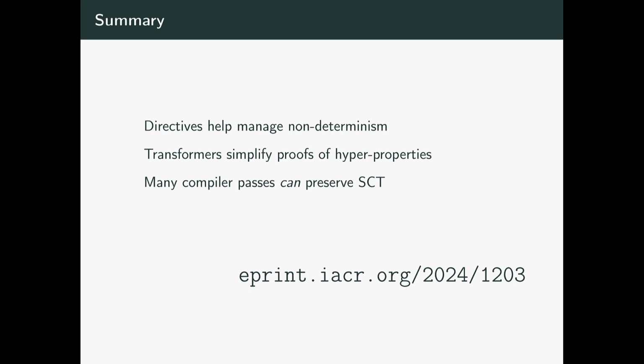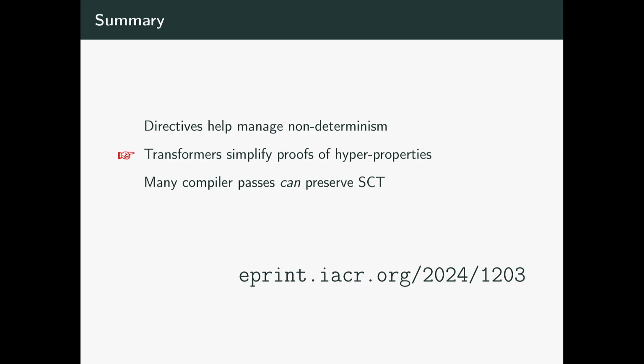by revisiting the main takeaways. Directives help us model non-determinism in a nice way, such that we can construct functions like the transformers, and we can tackle non-determinism introduced by the predictors in a trace-by-trace manner.